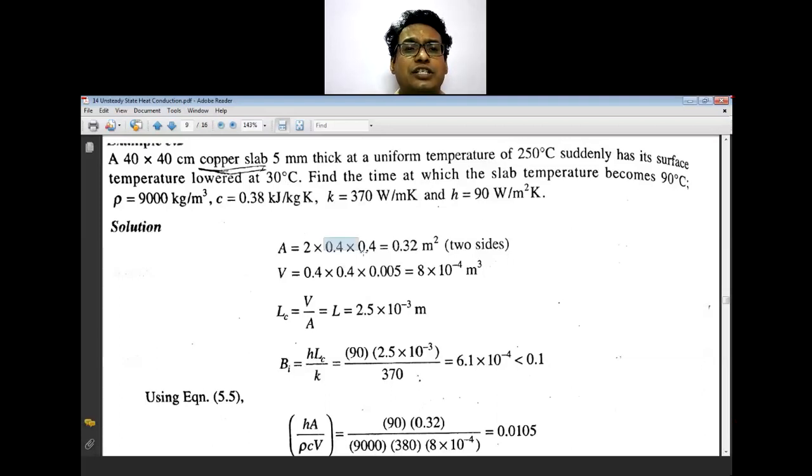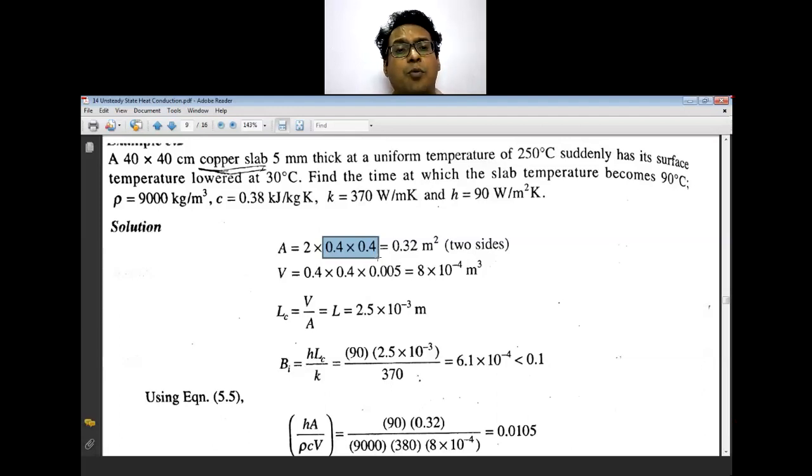The slab has the dimension surface area, that is L into B, and the two surfaces are in the atmosphere where the heat loss is from both the surfaces. That is why the area is taken as 2 into 0.4 into 0.4, two surfaces, two sides. Then the volume, that is 0.4 into 0.4 into the thickness, that is the 5 millimeter thickness. This is for the volume.